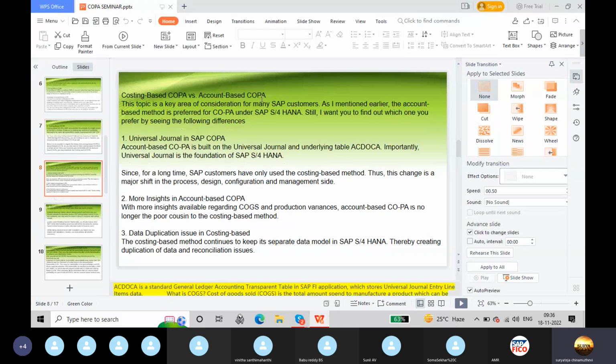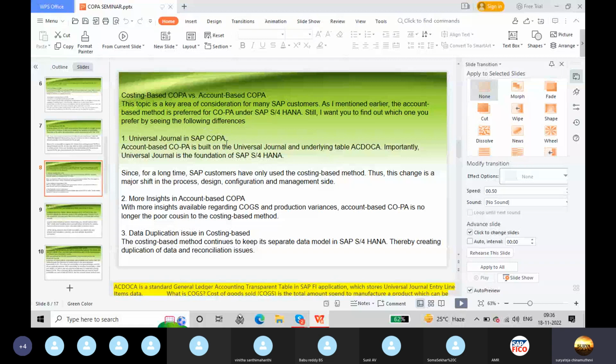Costing-based COPA versus account-based COPA. Here we can find out the differences. This topic is a key area of consideration for many SAP customers. As I mentioned earlier, the account-based method is preferred for COPA under SAP S4HANA. Still, I want you to find out which one you prefer by seeing the following differences.